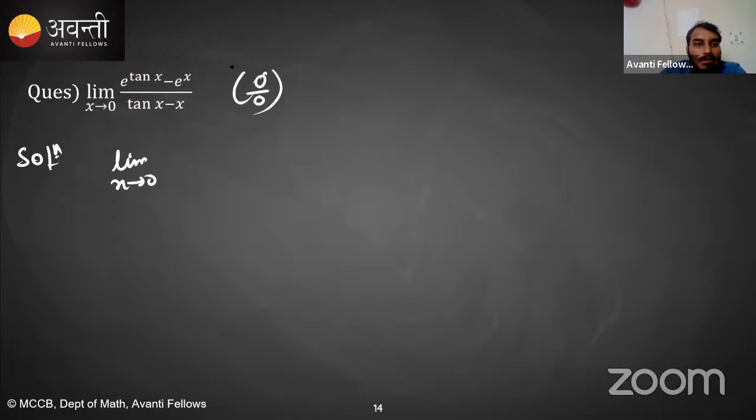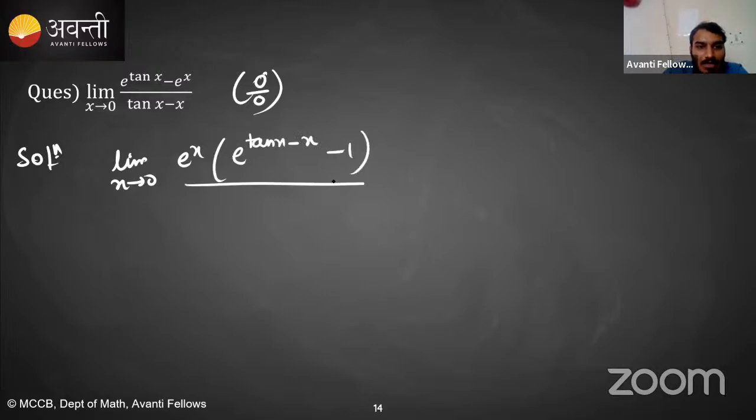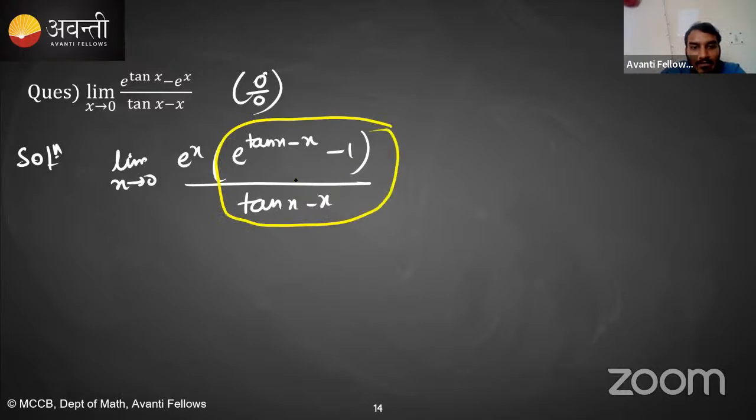What I'm doing is taking e raised to the power x common. So what we will get? e raised to the power x times e raised to the power 10x minus x minus 1, divided by 10x minus x. Directly you can say, what is this? Taking 10x minus x as alpha, it is e raised to the power alpha minus 1 upon alpha, where alpha is tending towards 0. So what is the limit?